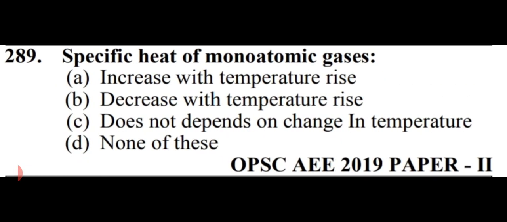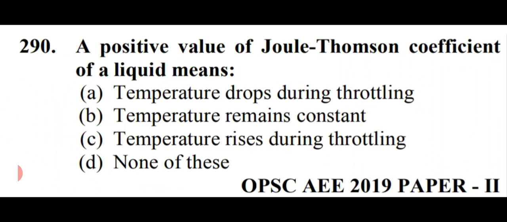Specific heat of monoatomic gases, options are increase with temperature rise, second option is decrease with temperature rise, third option is does not depend on the change of temperature, and the final option is none of these. So friends, specific heat of monatomic gases decreases with temperature rise. That is option number B, decreases with temperature rise.